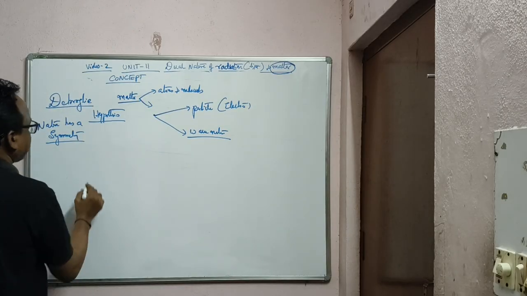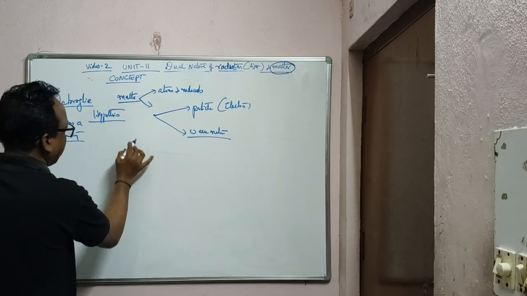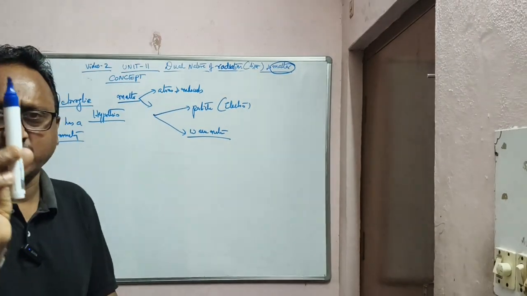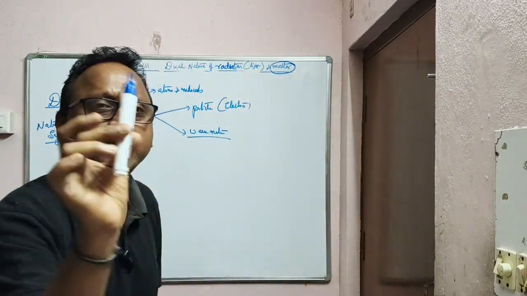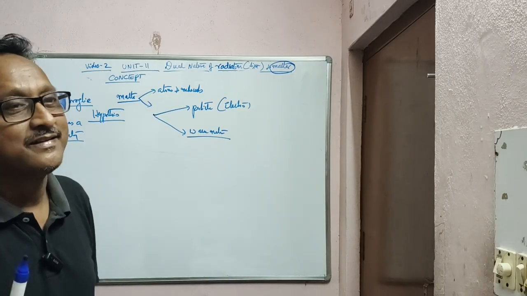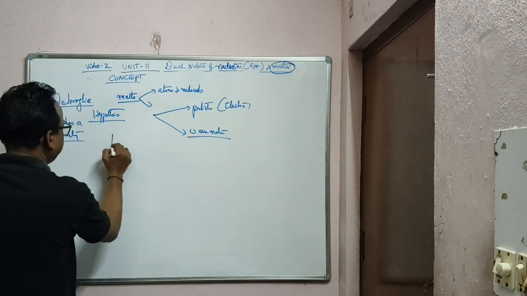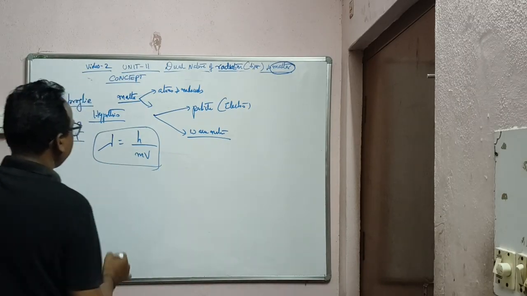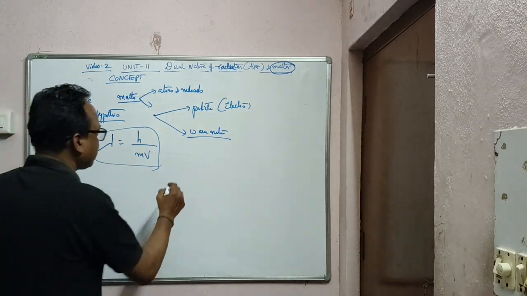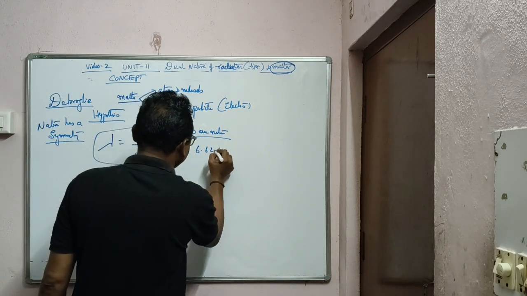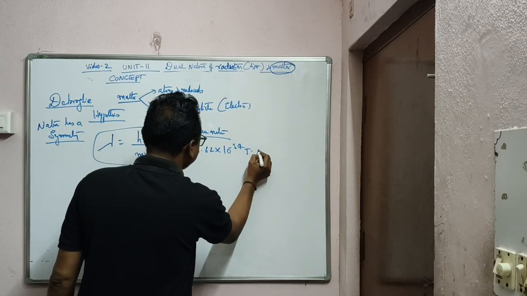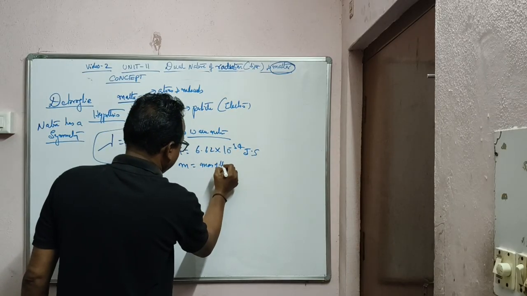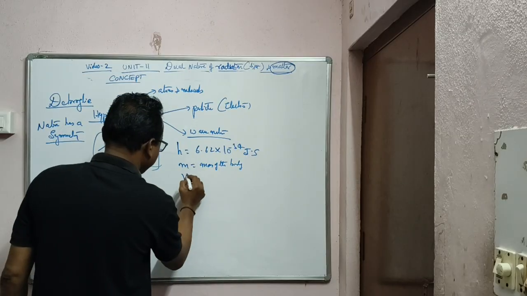According to this scientist, any moving body, for example if this marker pen is thrown fast, has a wave nature. But remember one point, what is it? The famous de Broglie equation is given by lambda equals h/mv. Lambda is the wavelength, h is Planck's constant, 6.625 times 10 power minus 34 joule seconds in MKS, m is the mass of the body taken, and v is the velocity of the body.